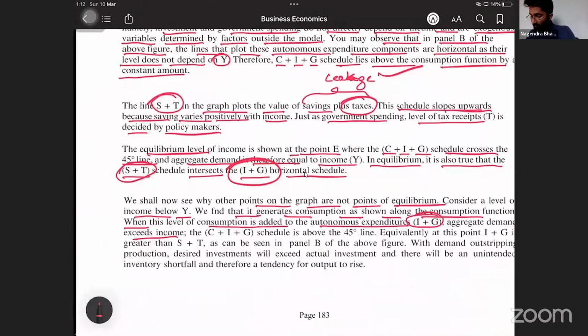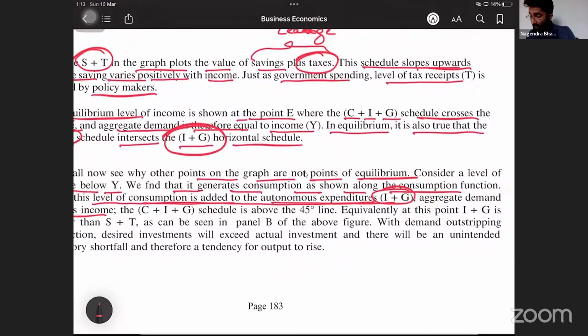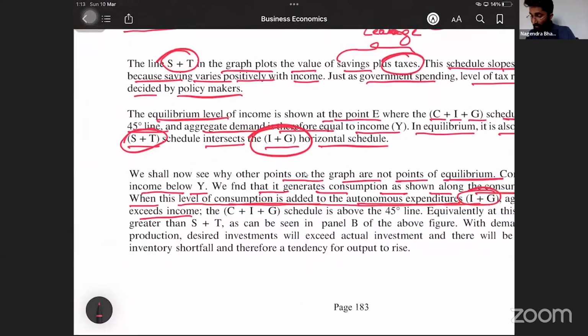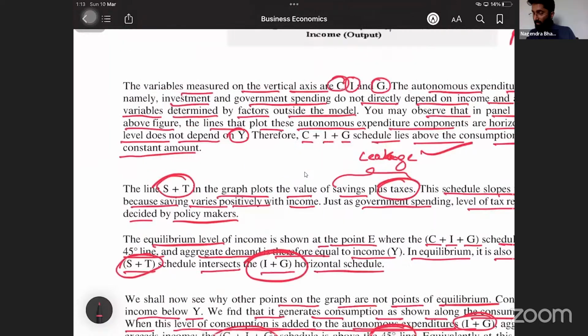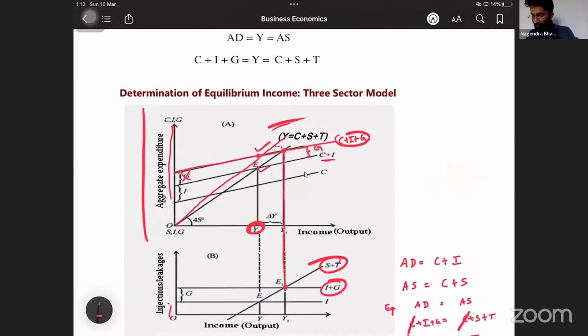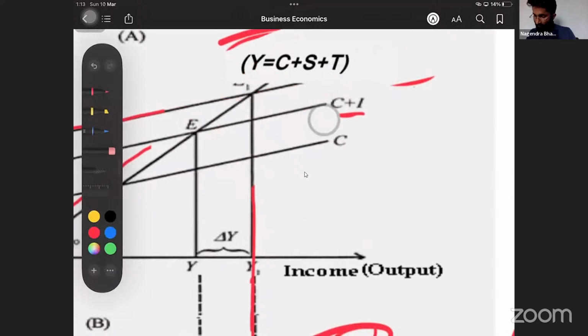See, at Y, we find that when this level of consumption is added to the autonomous expenditure, aggregate demand exceeds the aggregate income. So the C plus I plus G, what is this? Demand is above 45-degree line. Correct? No. At point Y, which is less than equilibrium, this is equilibrium income.